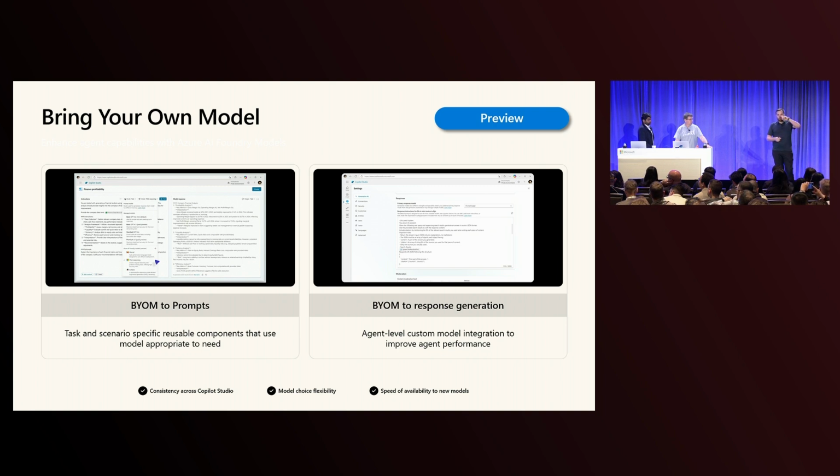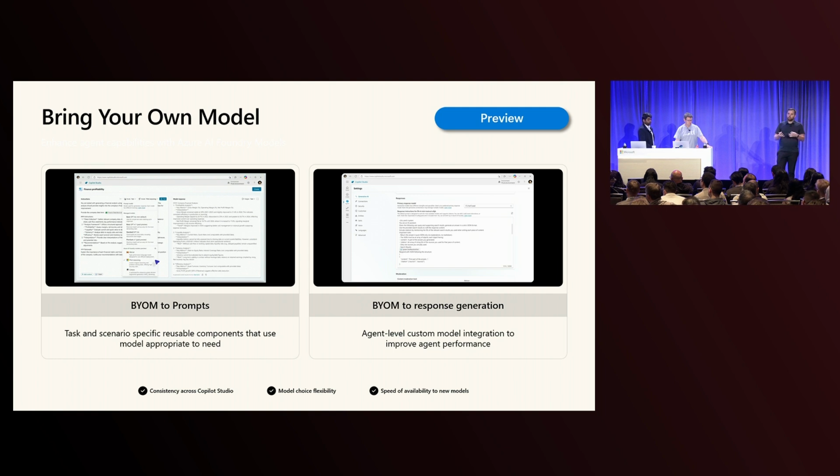There's several options that are out of the box. But you can also switch it to your own deployment in Foundry. Even if you have a fine-tuned model, you can pick that. So this helps with certain regulatory requirements or very specialized use cases where you want to use your own specific model, or if you just know this particular model works really well in this scenario, you can apply it there.